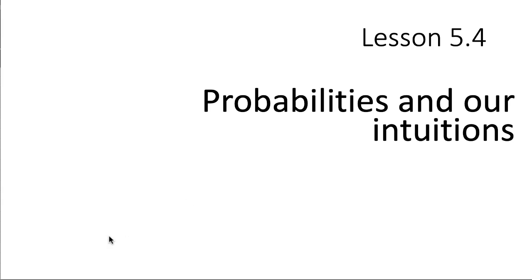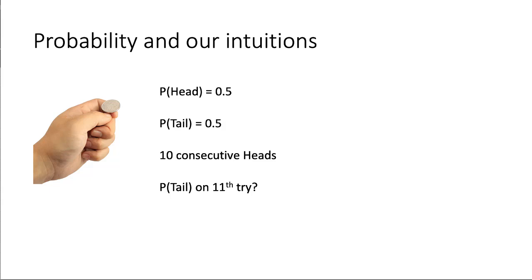Let us now return to the problems that I had shown earlier about probabilities and our intuitions. So in this case, we saw that we had tossed a fair coin 10 times, and every time it had come up heads. So we've got 10 consecutive heads. So what is the probability of getting a tail on the 11th try?